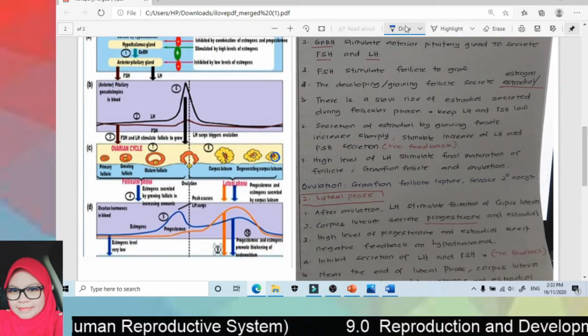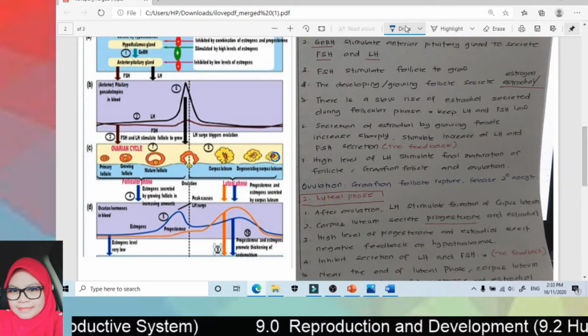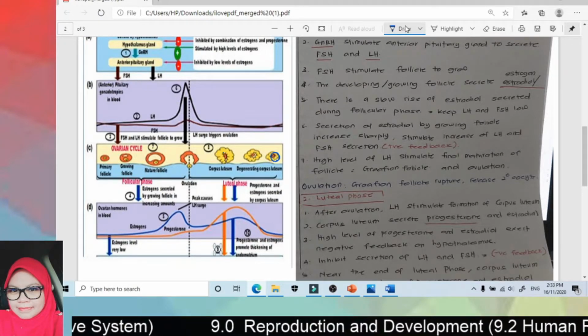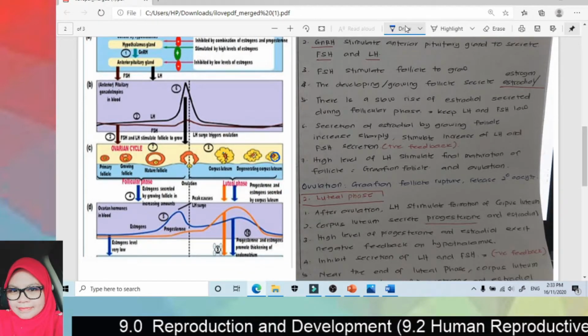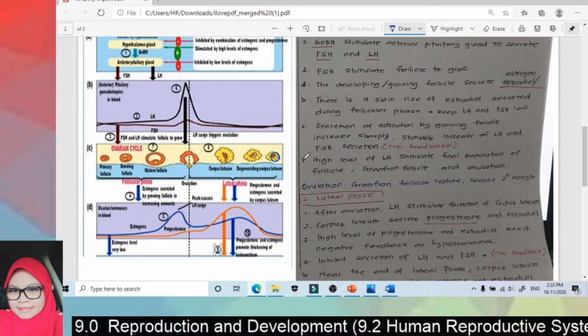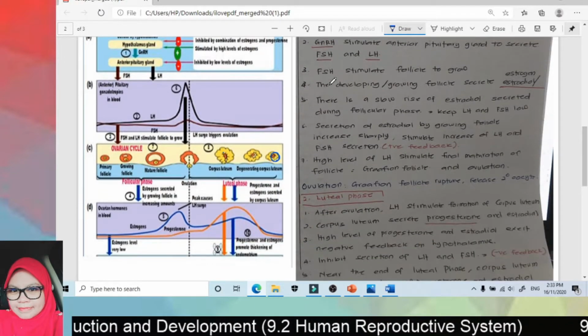This is to make sure there is no new follicle to be developed. So this is negative feedback. Okay, that is the general explanation. So here are the notes.